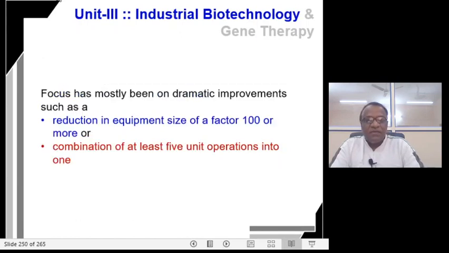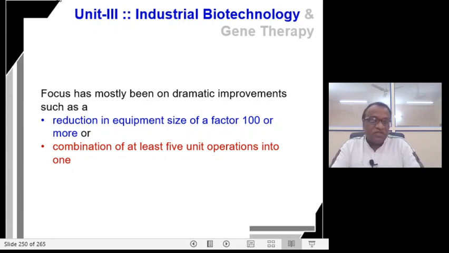So the focus has mostly been on improvements such as reduction in equipment size. If you look back at the history of fermentation, the vessels they were using were very huge, and now the reduction of equipment size has reached a factor of 100 or even more.